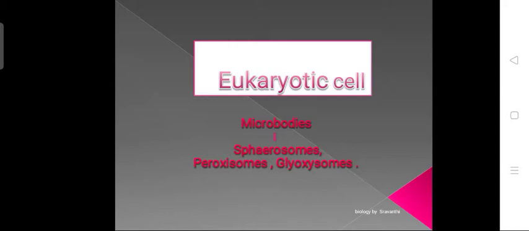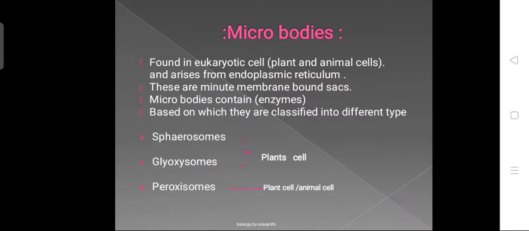So let us go into the topic, microbodies. These microbodies are present in all the plant cells and animal cells, that is, in all eukaryotic cells. But they arise from the endoplasmic reticulum.